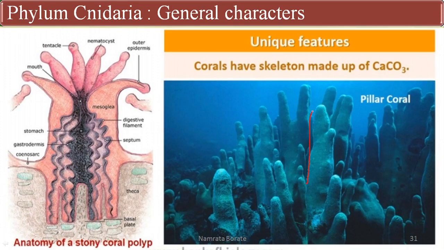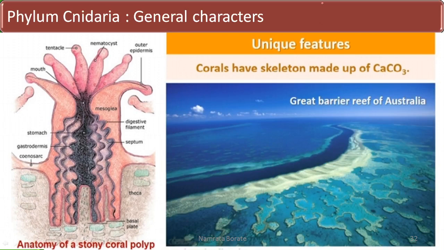The same is observed in pillar corals. The corals have skeletons made up of calcium carbonate, as in the Great Barrier Reef of Australia.